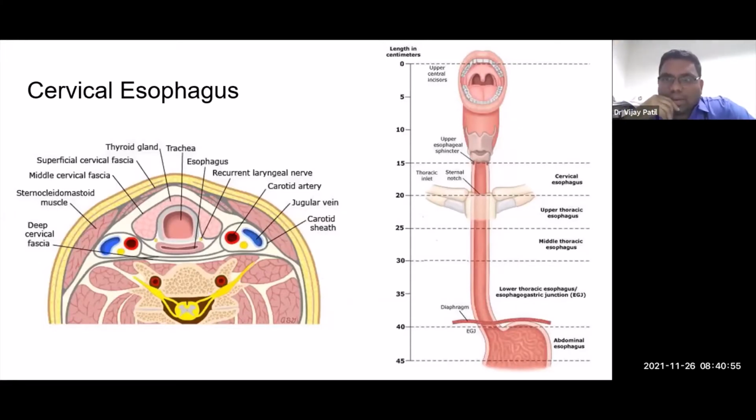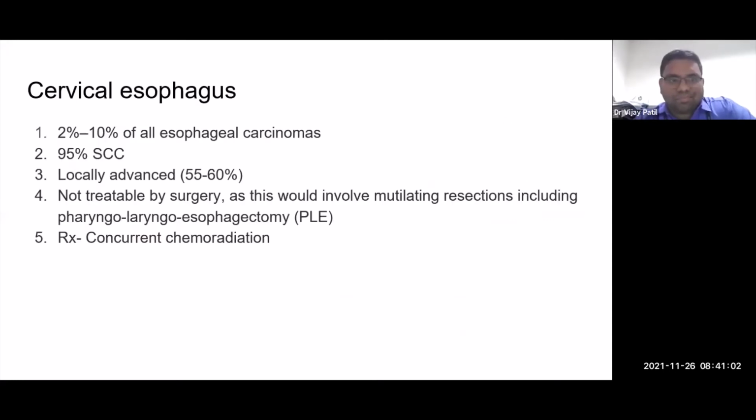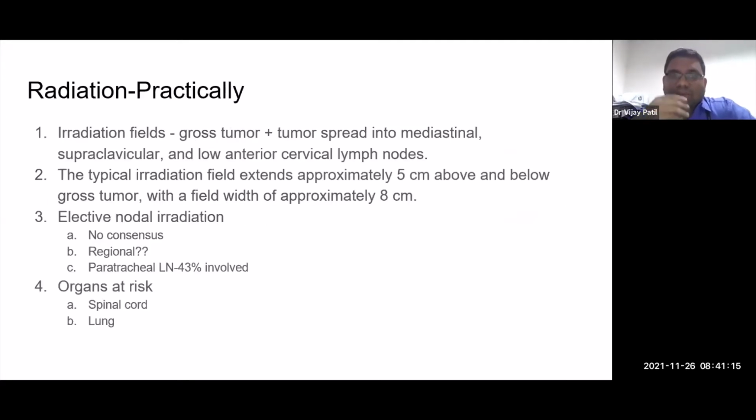important. The reason why surgery is difficult is because of its anatomical location, that it has quite critical surrounding structures, and these resections are actually quite mutilating, requiring pharyngeal resections, larynx resection, and the esophagus from down getting pulled upwards. So very morbid resections. So concurrent chemoradiation for cervical cancer remains the standard of care.